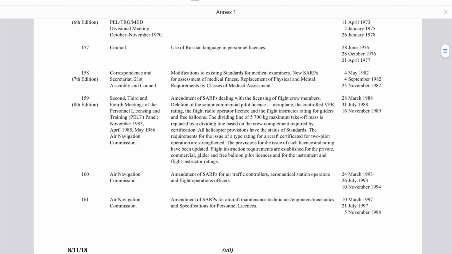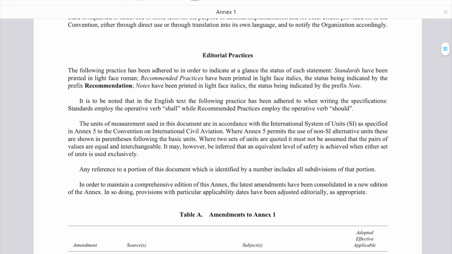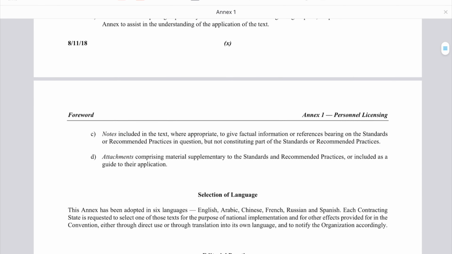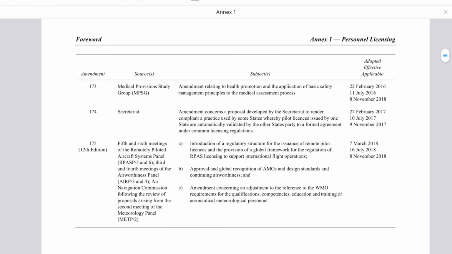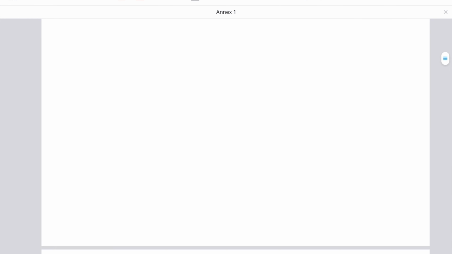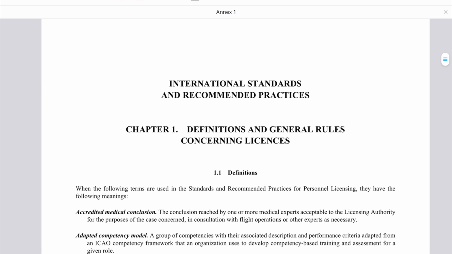In the introduction part, you will see some points about this document, which we can skip. If you like, you can read it yourself.